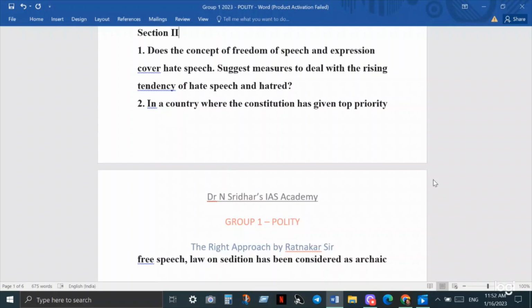So this caution came in this chapter because freedom of speech also includes curbing hate speech. Curbing means stopping hate speech. So you have to write about what is hate speech, what are the measures that are already there in Article 19(2) of the Constitution to restrict hate speech, and how the Supreme Court has made observations.